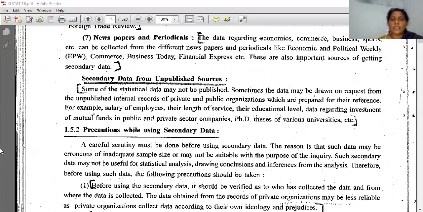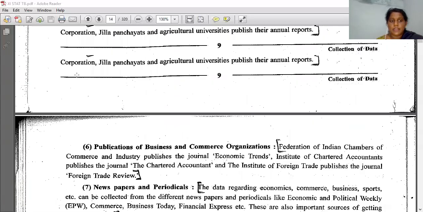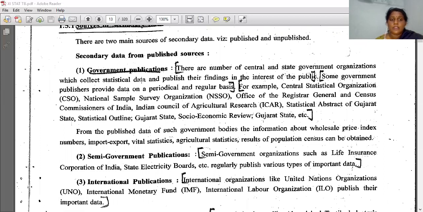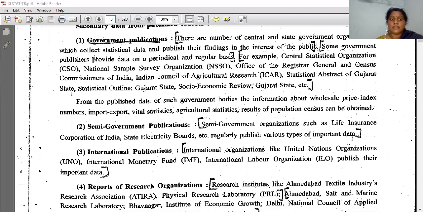And what I was saying is, for this, what do you have to learn? See children, I will ask you to give the names of the sources of secondary data from published sources, and secondary data from unpublished sources. Which are the published sources, that I will ask. So these numbers 1, 2, 3, 4, that you have to write in bold letters. Whatever is given, you have to write in the answer.